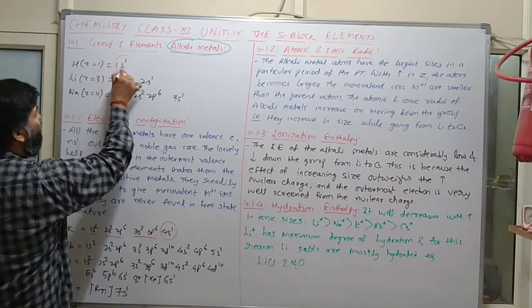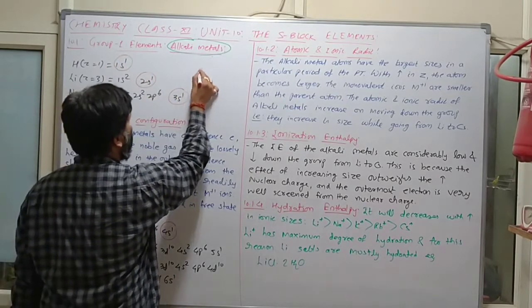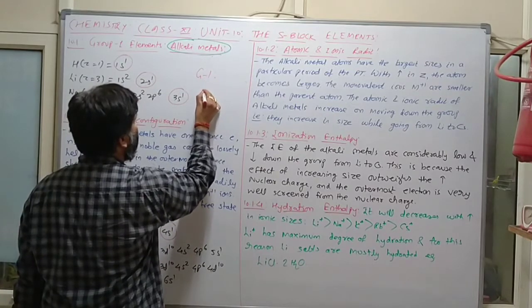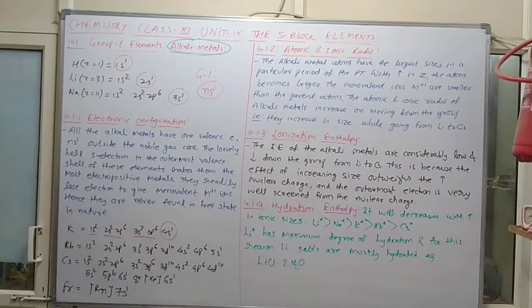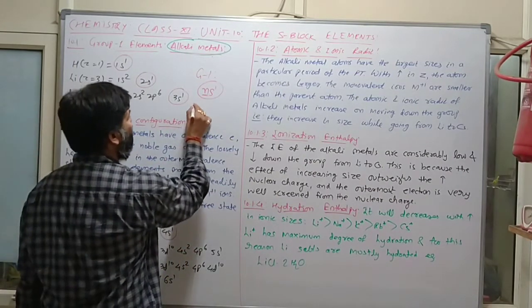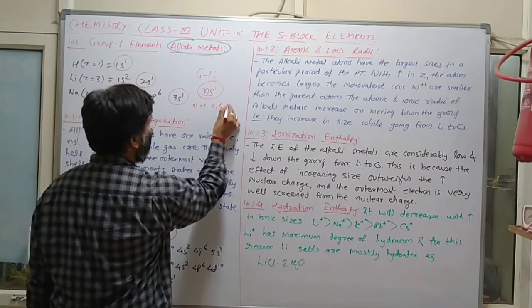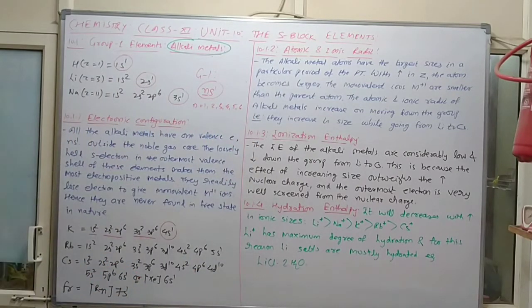मतलब whenever we are writing electronic configuration, then the general formula of group 1 will be ns1. And as we are going from above to below, the value of n will increase. It will be 1, 2, 3, 4, 5, 6 and 7. Clear?